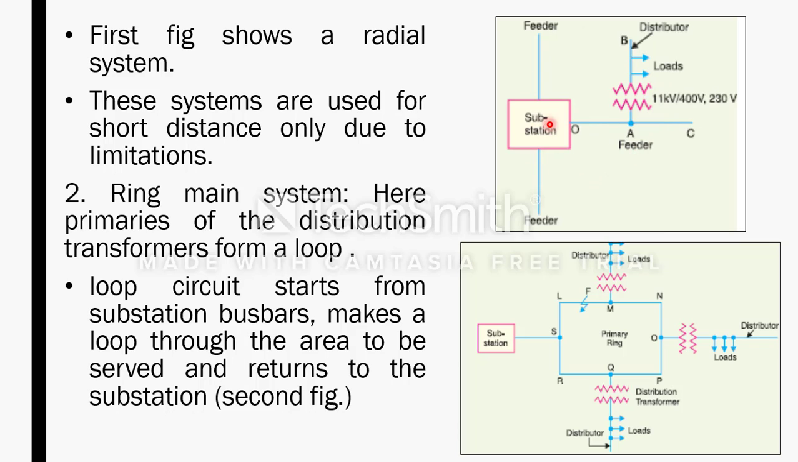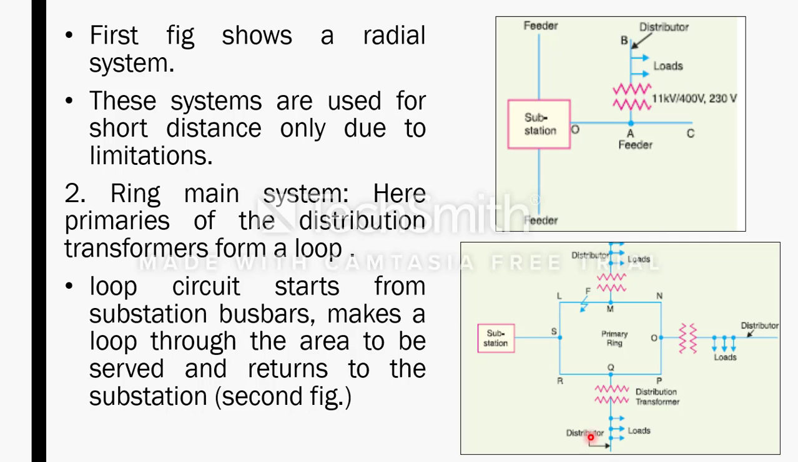Here we can see from the substation there are separate feeders which move in either direction, where from one feeder a distributor is taken and then there are service mains given to the feeder. So this is mainly used for short distances and there are some limitations on this. Check the textbook for the limitations on radial system.